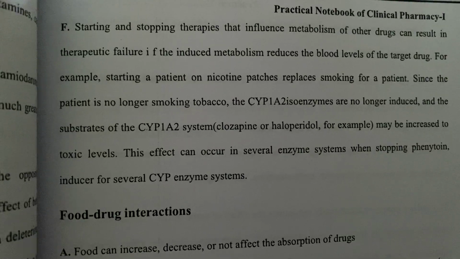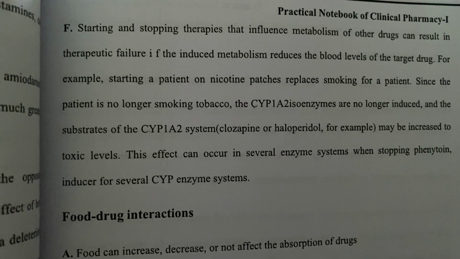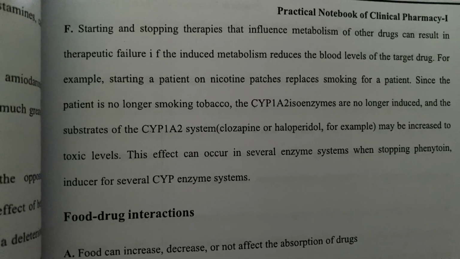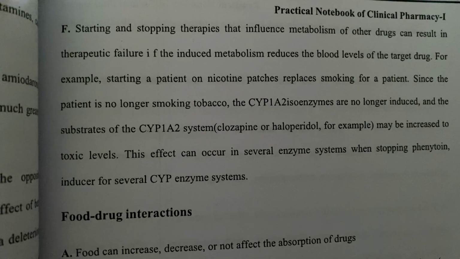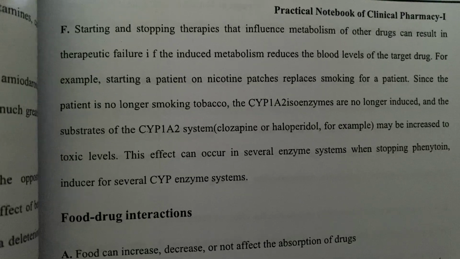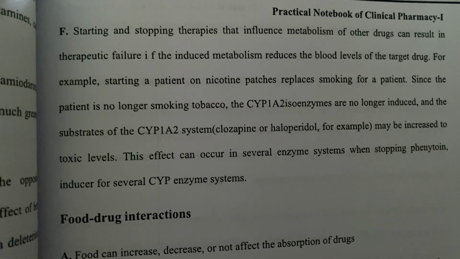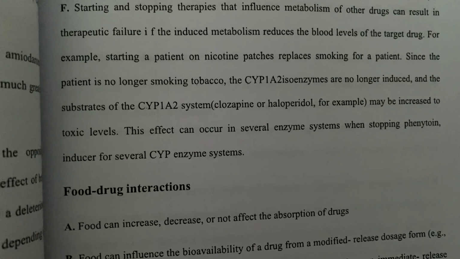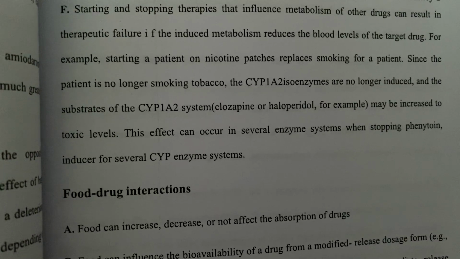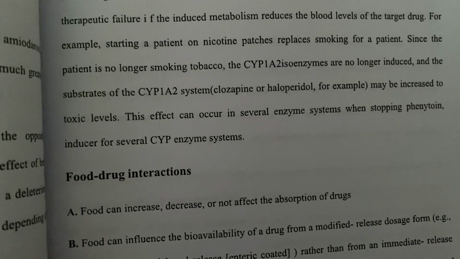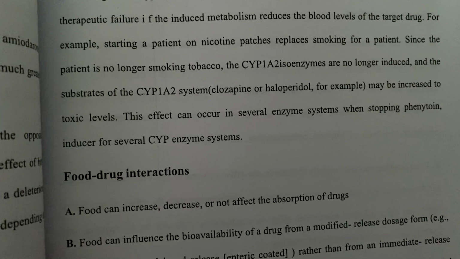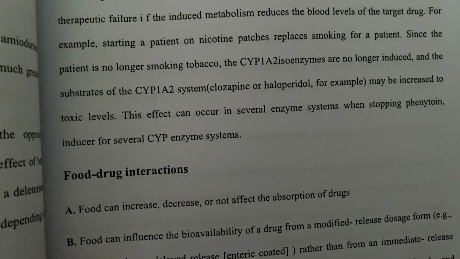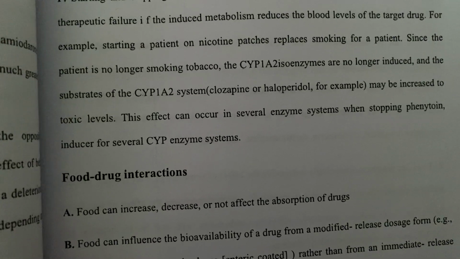Since the patient is no longer smoking tobacco, CYP1A2 isoenzymes are no longer induced and the substrates of the CYP1A2 system increase to a toxic level. This effect can occur in several enzyme systems, such as when stopping phenytoin, an inducer of several CYP enzyme systems.